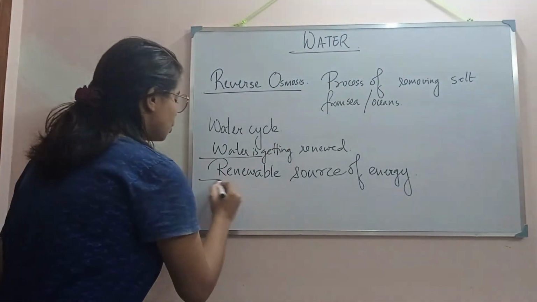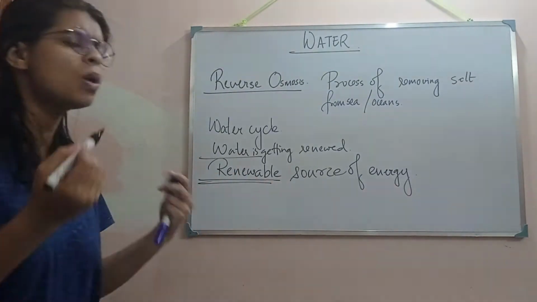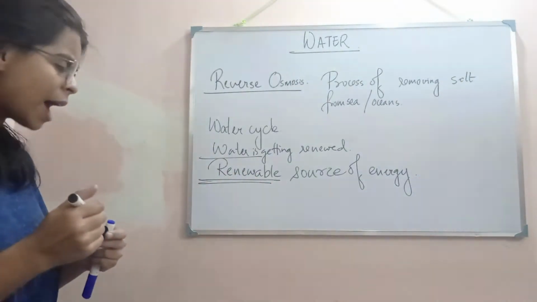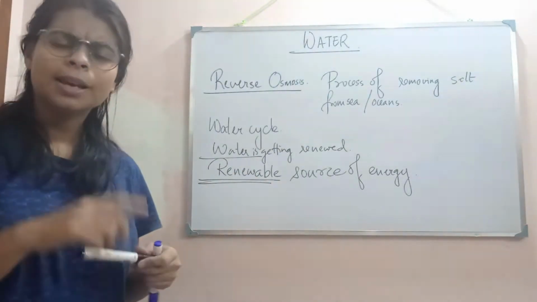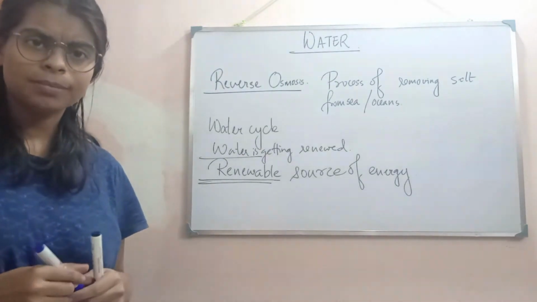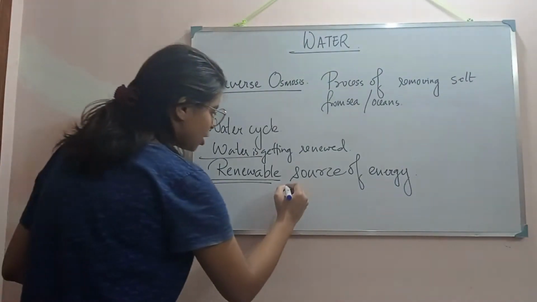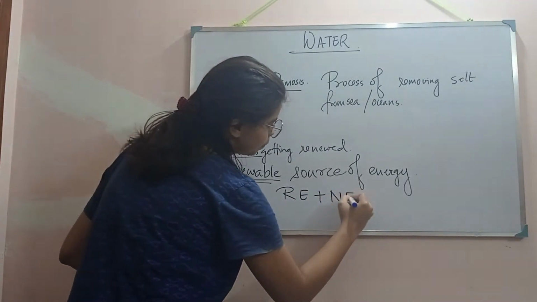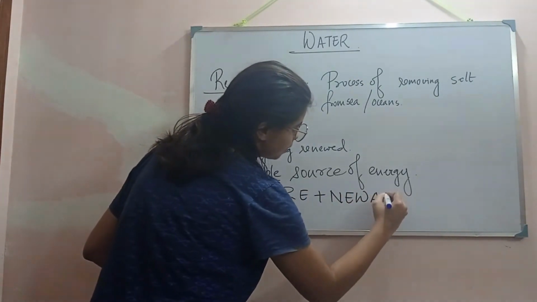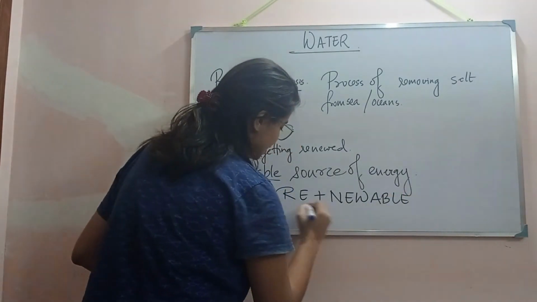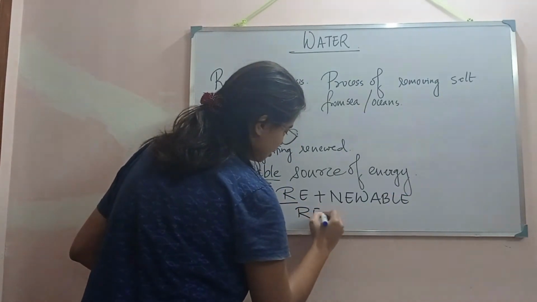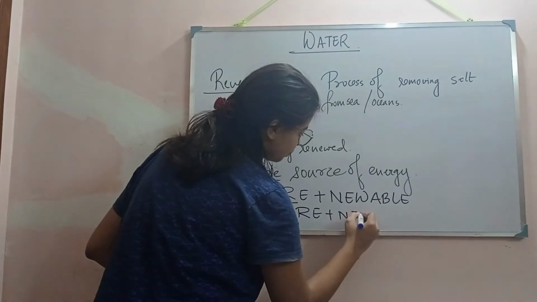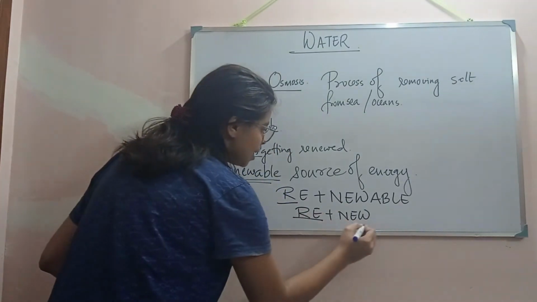Renewable means what? The word here, renewable, I have used. See, by the word we can at least get an idea. If you break this word, it is re plus new.